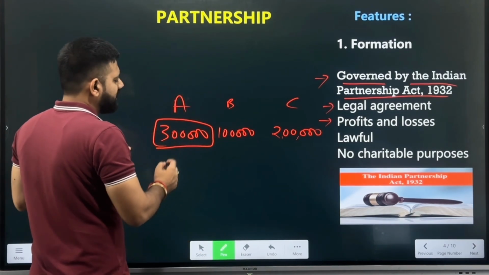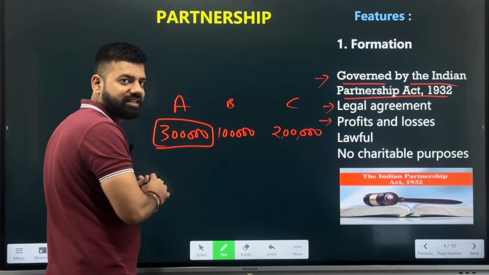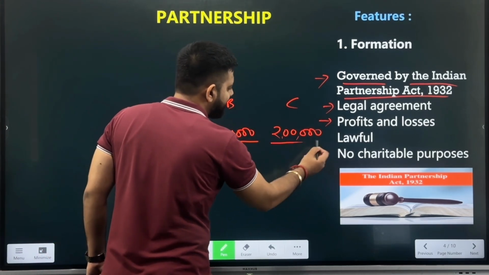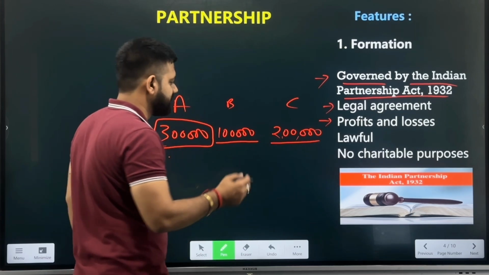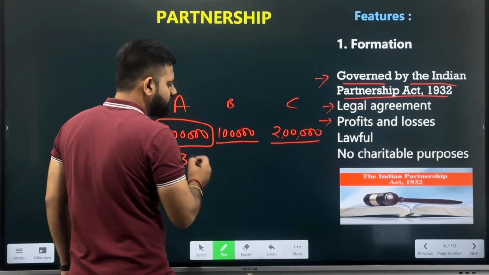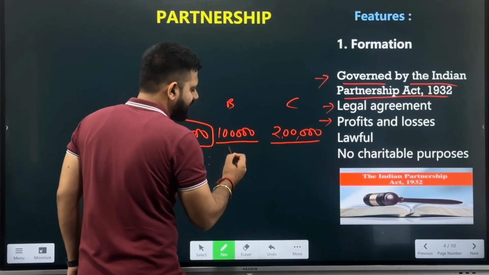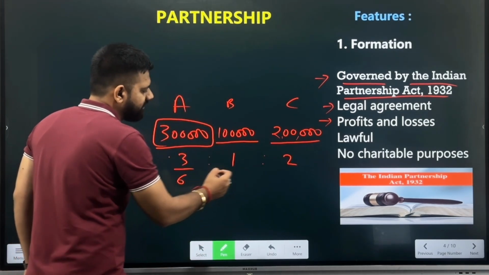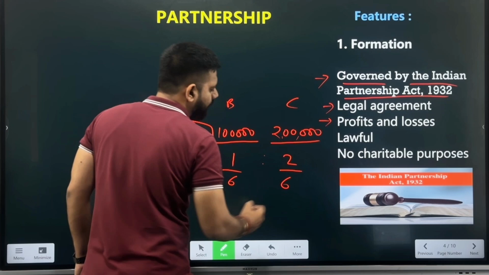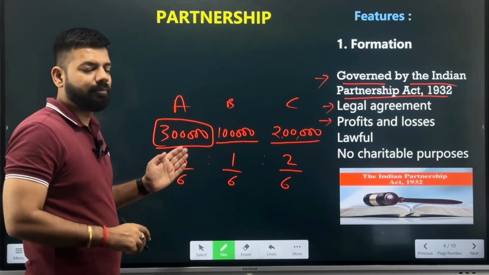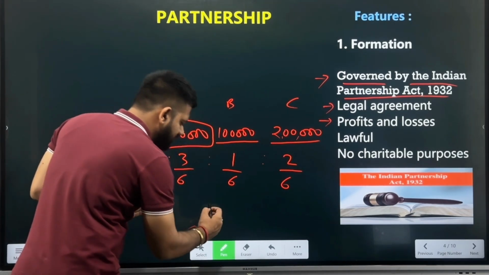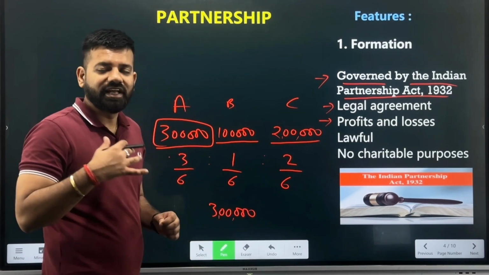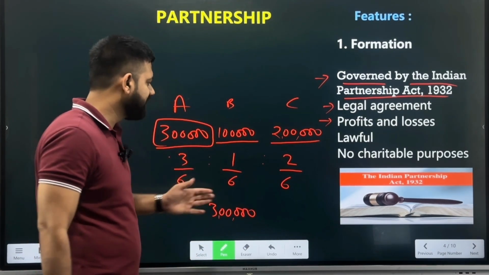A is investing 3 lakh rupees, B is investing 1 lakh rupees, and C is investing 2 lakh rupees in the business. So A takes the ratio of 3, B takes the ratio of 1, and C will take the ratio of 2. That is 3 upon 6, 1 upon 6, and 2 upon 6. If there are profits for the business, for example 3 lakh rupees, and if they have mentioned in their partnership that they will distribute the profits in the agreed ratio,